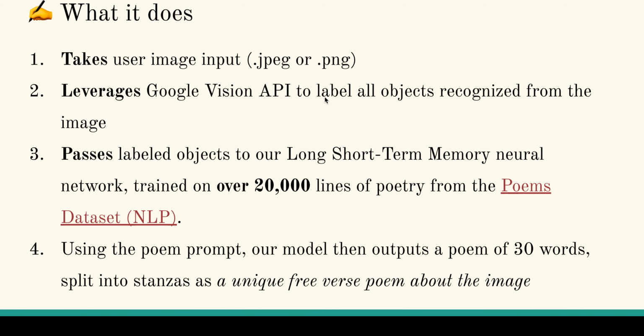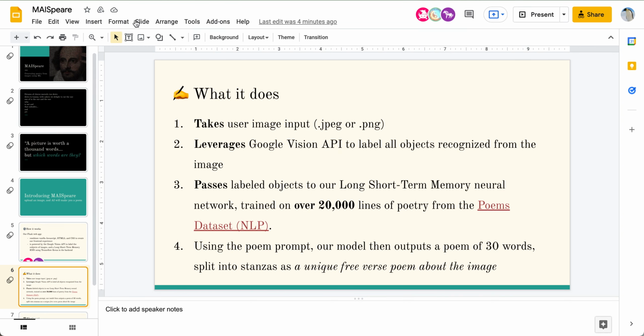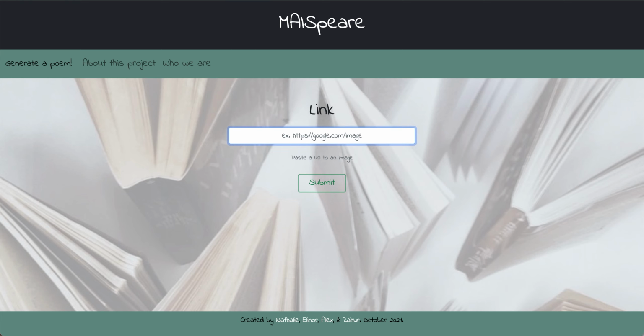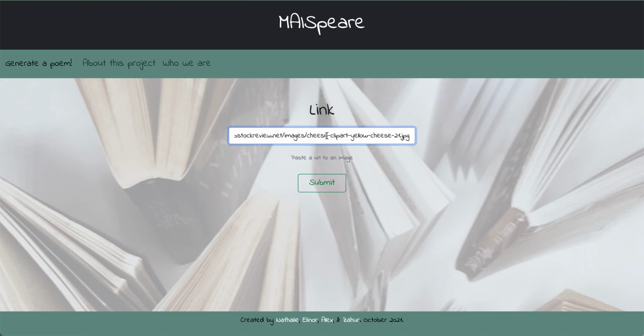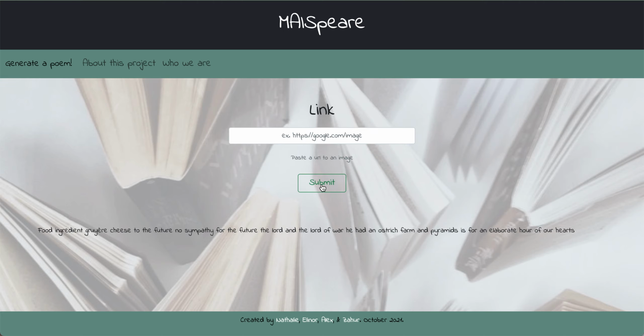Now we'll go into a little bit of the source code and a demo. So here, this is our main page. We can paste a link here, click submit. And here we have our poem.